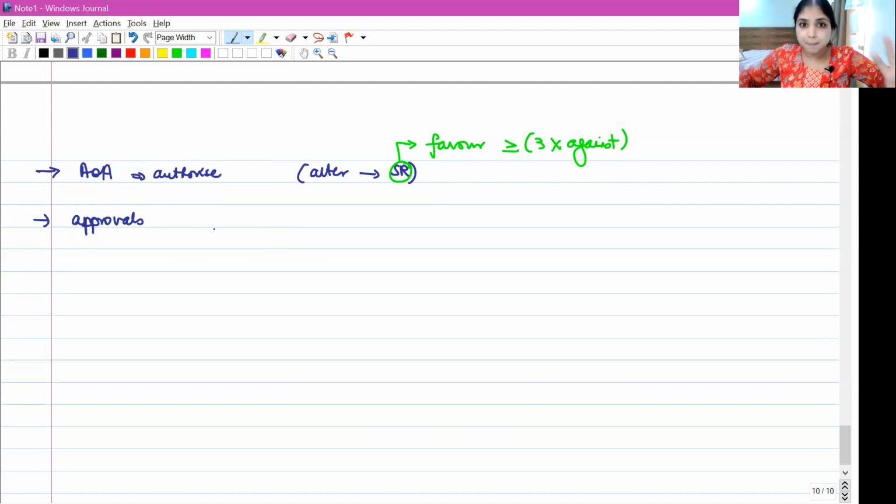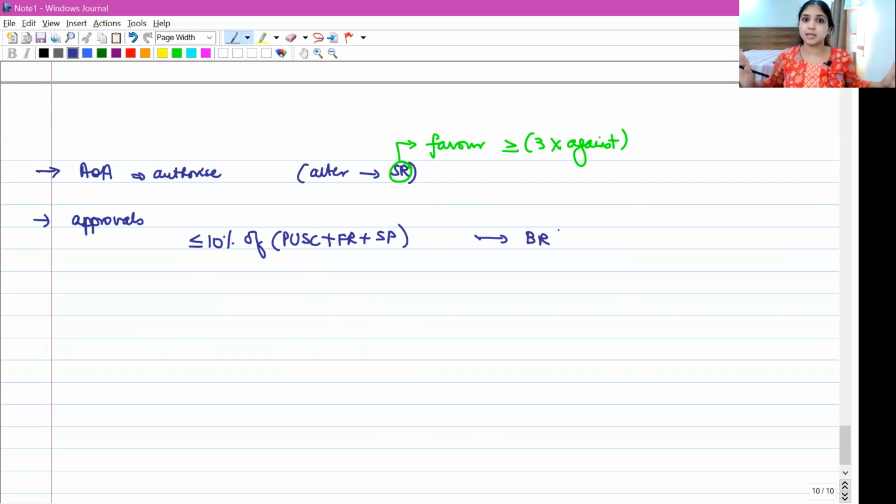If the total amount which the company is going to spend for the buyback is within 10% of 3 things: paid up share capital plus free reserves plus securities premium account, then just a simple board resolution is required, nothing else.